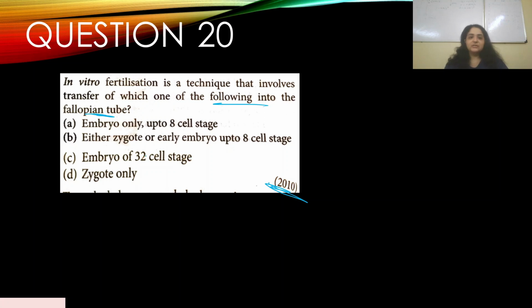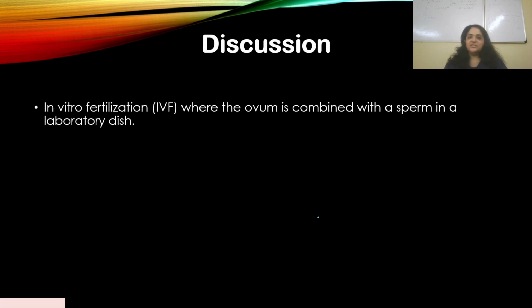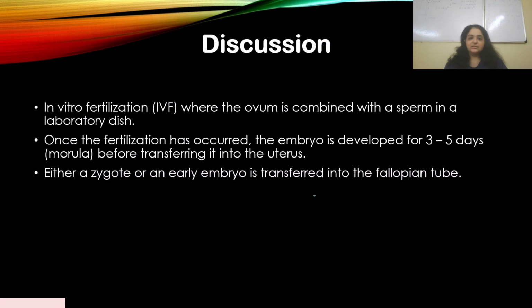So in vitro fertilization allows either a zygote or an early embryo, so the answer is B. If it's at a later stage, then it is put into the uterus. So either zygote or an early embryo is transferred into the fallopian tube.